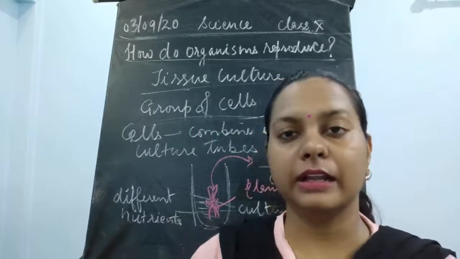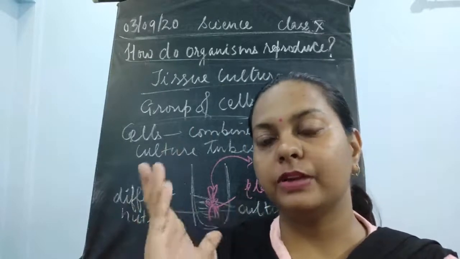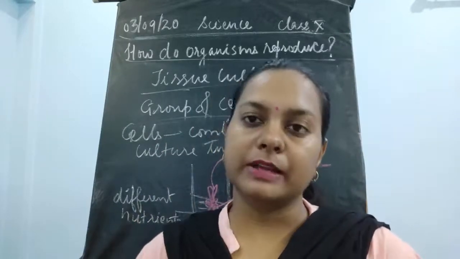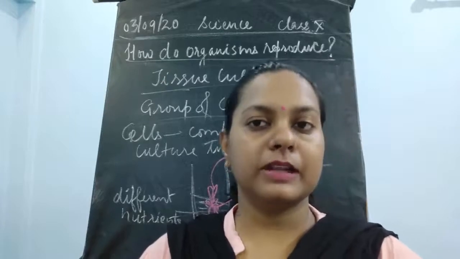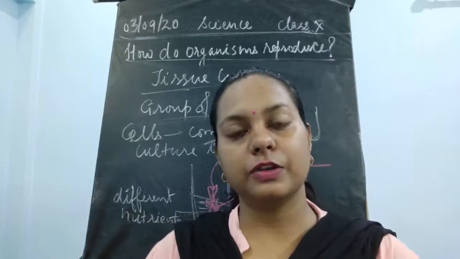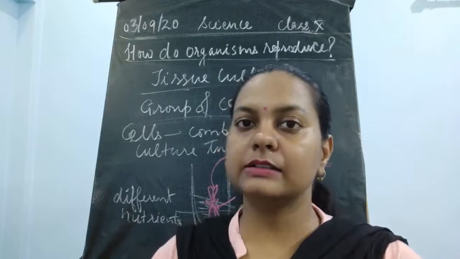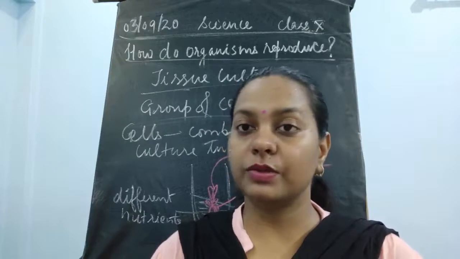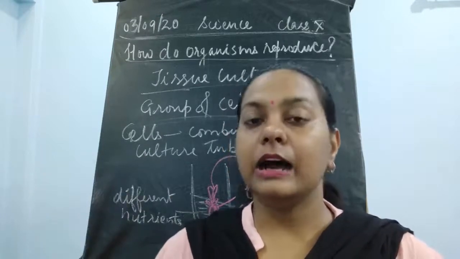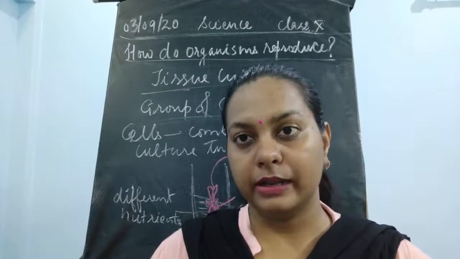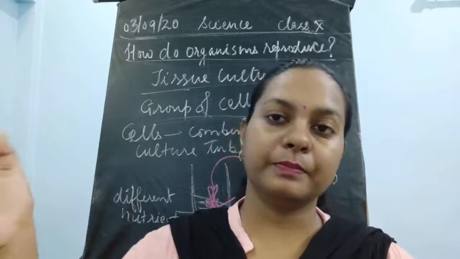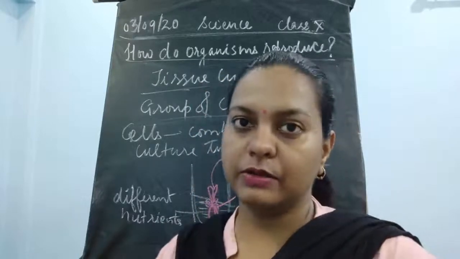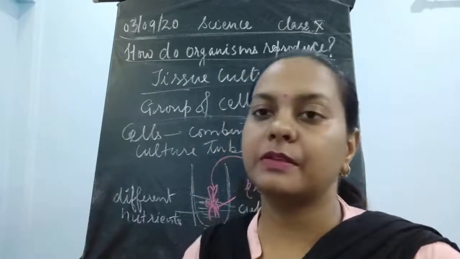In cutting, we saw that a hardwood stem is cut into small portions with the nodes and internodes present in it. Once the nodes and internodes are present, it is sown into the soil, and once the season comes or it has favorable conditions, it grows into a new plant. Next we saw layering. In layering, we bend one branch of a plant and layer it into the soil, and after that it is detached from the parent plant.